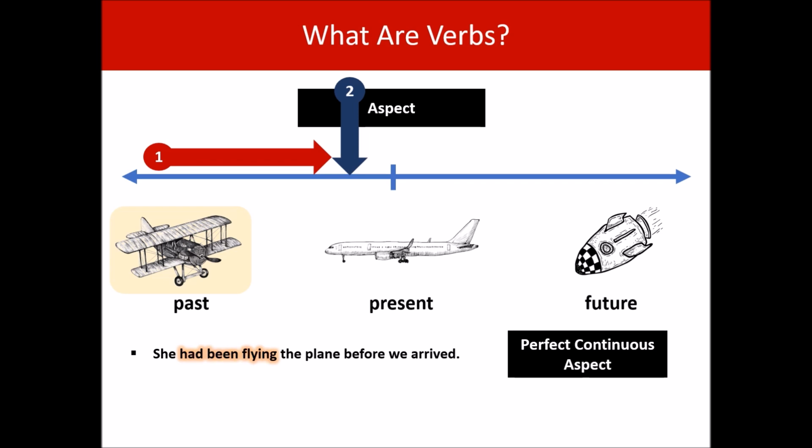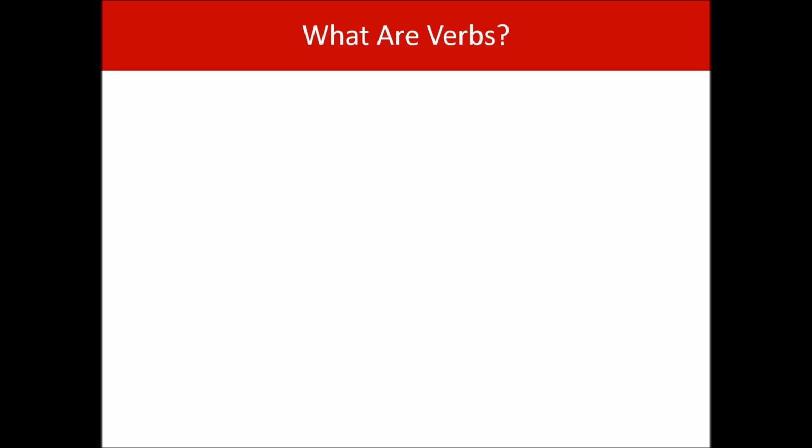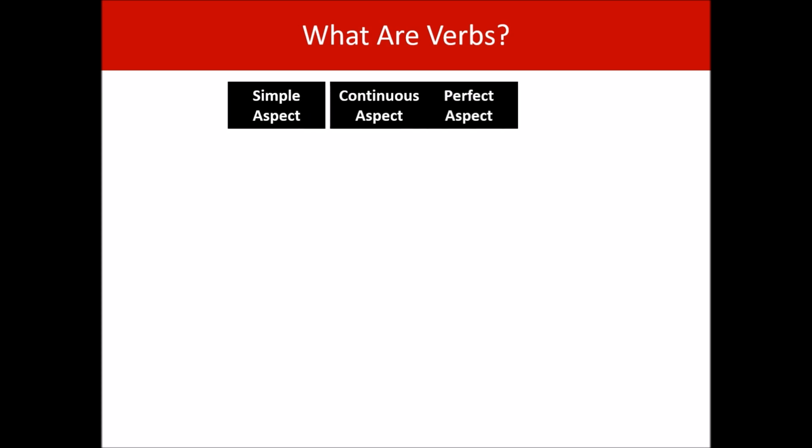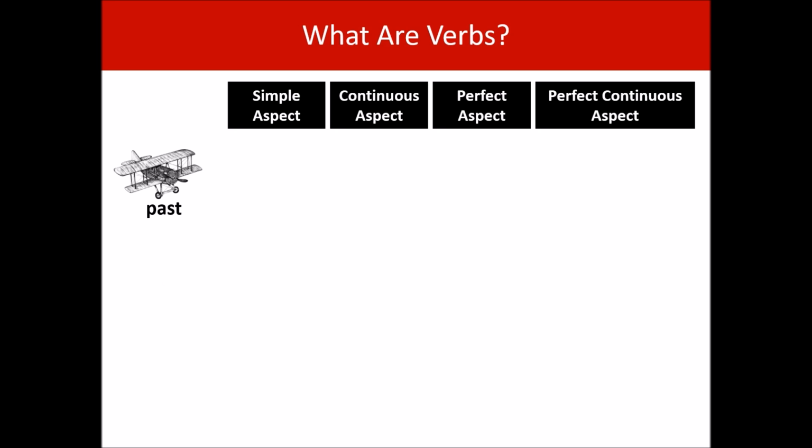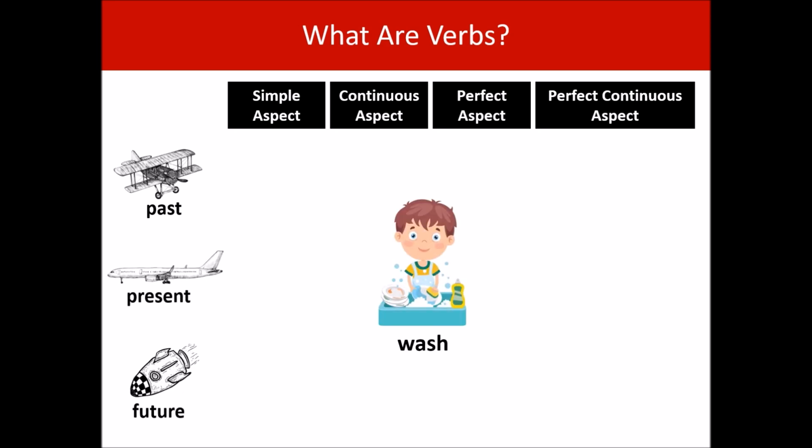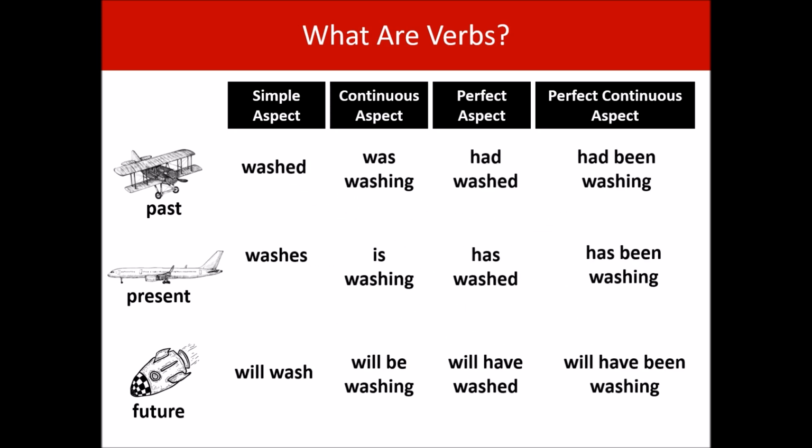Okay, we have a whole page on aspect, but just be aware when you're studying verbs, there are lots of important terms that are associated with verbs. So far we've done tense and aspect. Let's just put them up. So we have 4 aspects and 3 tenses. Let's look at our verb to wash again. There they are, 12. So there are 12 different versions of a verb. So you need to be prepared for that.